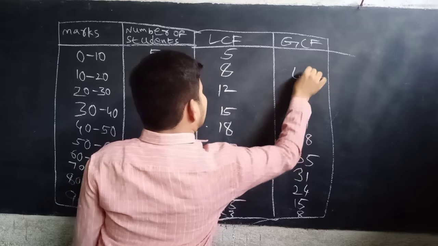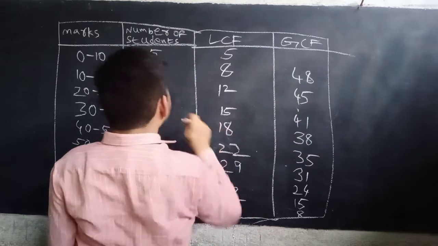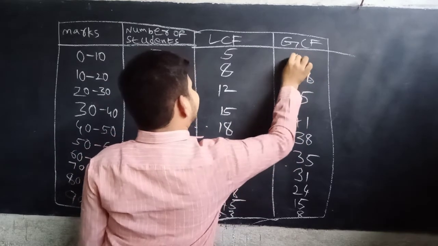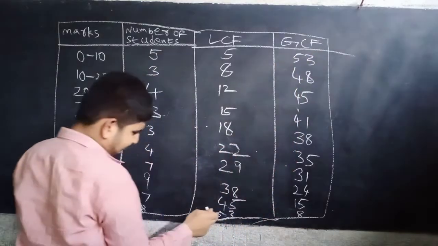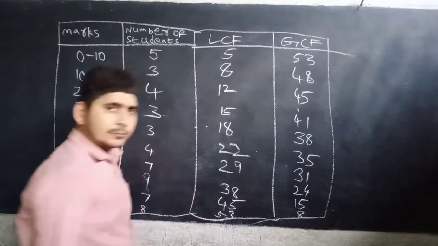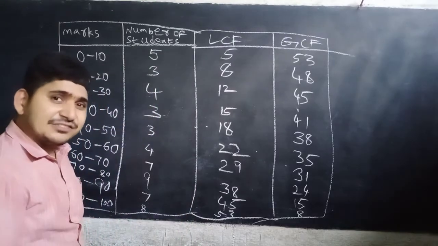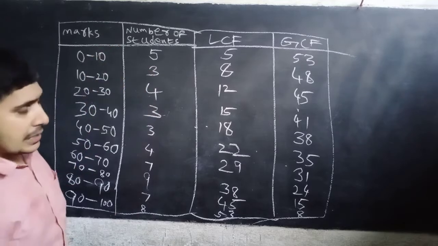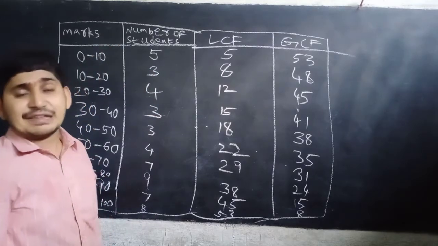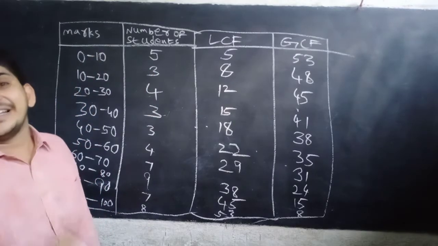48 plus 5 is 53. See here, 53, 53. Equal. If you count in any way, the total number of frequencies will be equal.